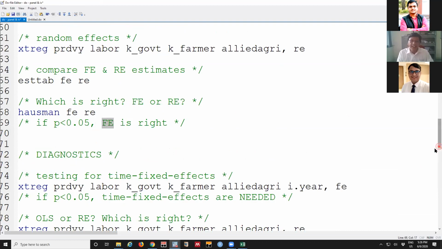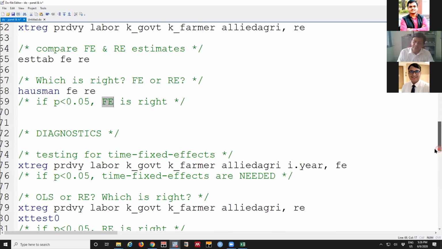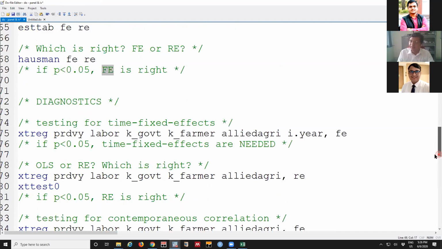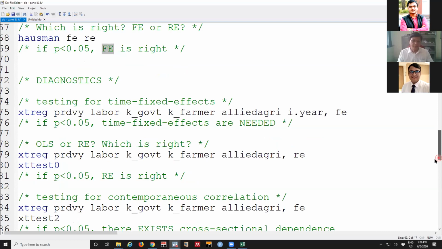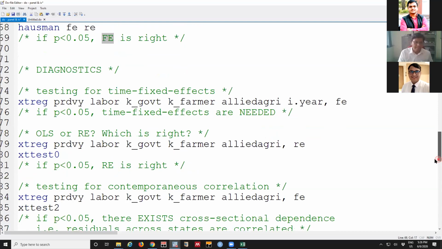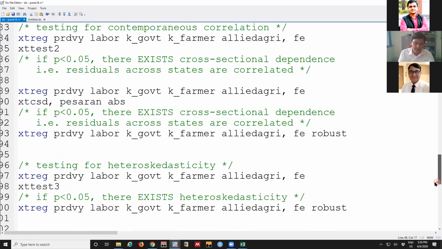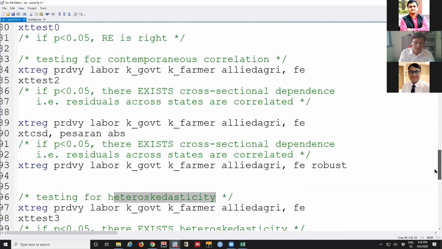Again, we will see comparing with fixed effect, within that there is an instrumental variable framework that will be giving much more precise results. So there are other diagnostic tests. One is for heteroscedasticity. This is for heteroscedasticity, XT test 3. Earlier it was 0, now it is 3.